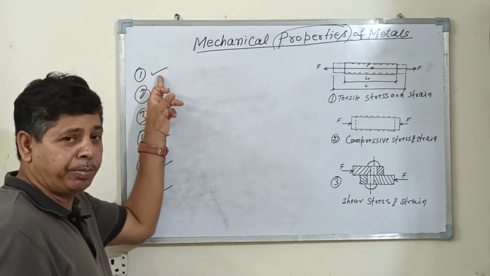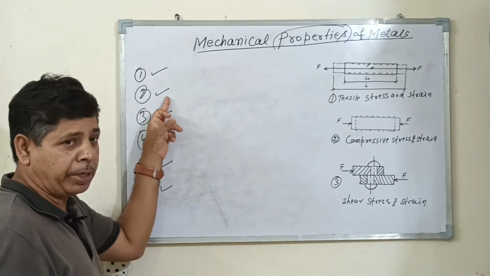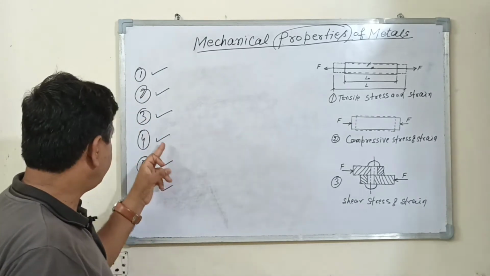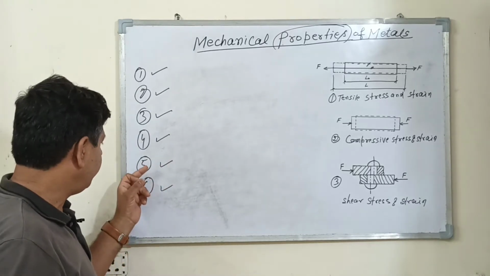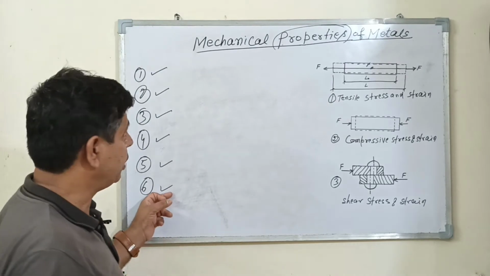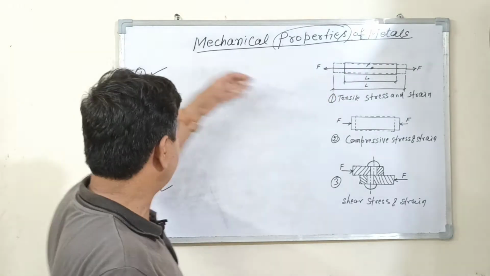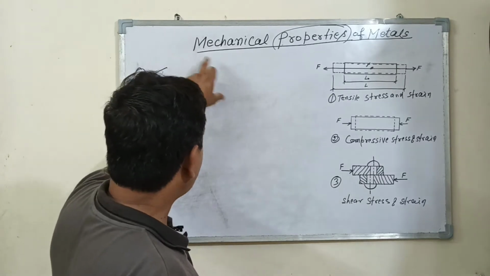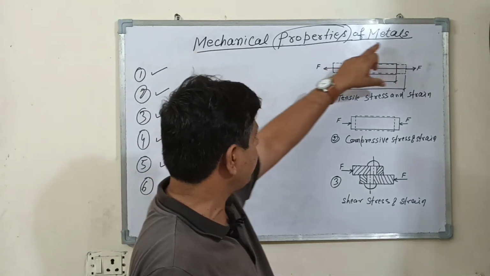Number 1 is physical property. Number 2 is mechanical property. Number 3 is electrical property. Number 4 is chemical property. Number 5 is thermal property. Number 6 is magnetic property. Different types of metal have these types of properties. So now I am discussing here the mechanical property of the metal.